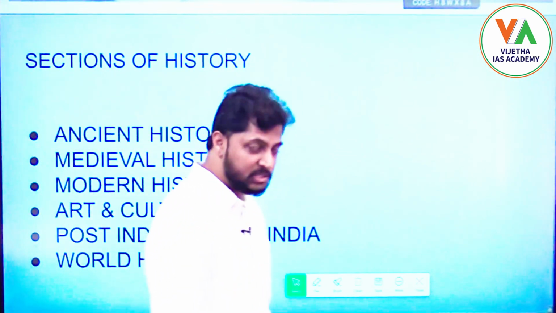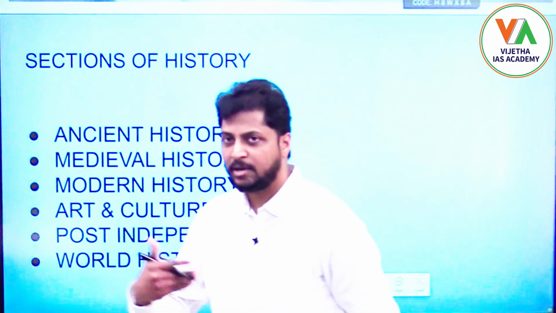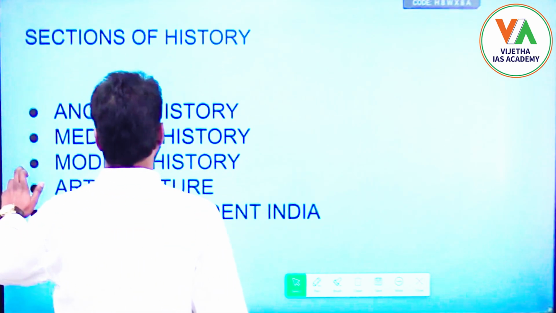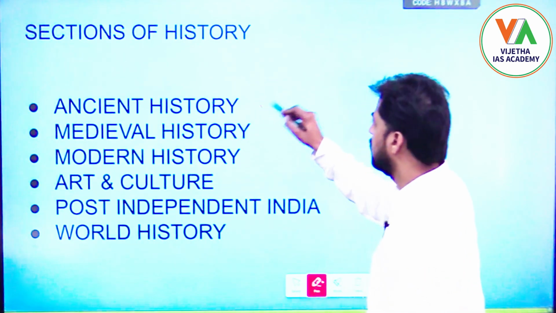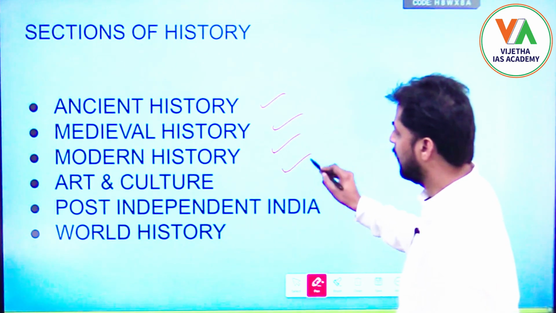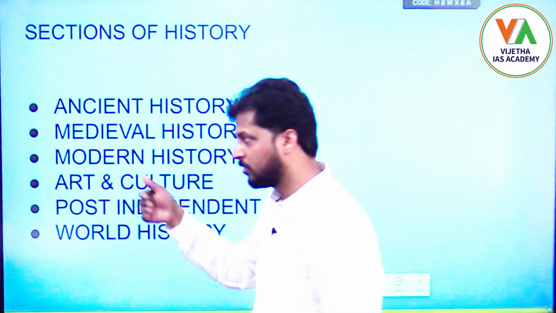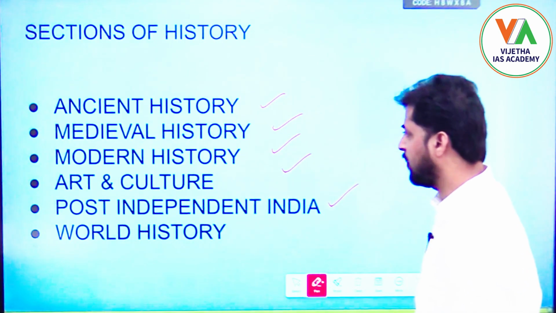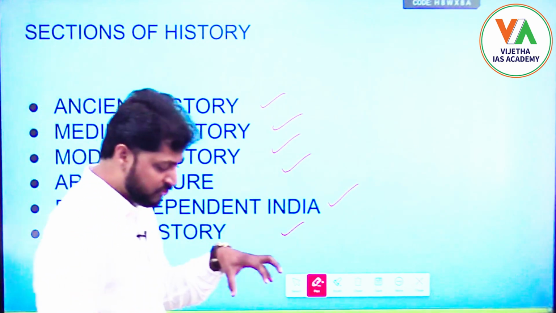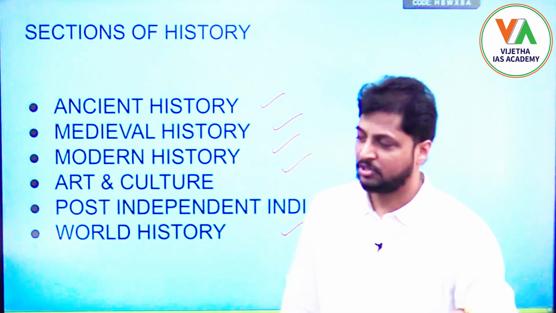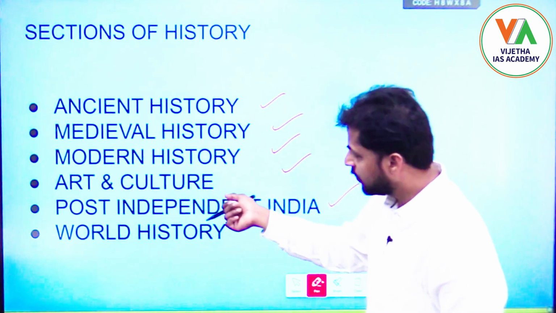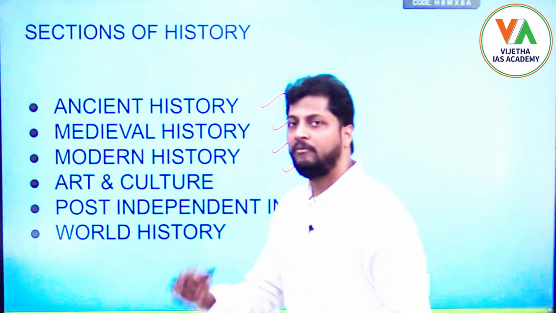As far as history is concerned, we can subdivide it into different sections. As you know already, it can be divided into ancient history, that is ancient India, medieval Indian history, modern Indian history, and art and culture, which is an integrated part of that, as well as post-independent India and world history. These are the areas which make up the syllabus of your history examination, right?